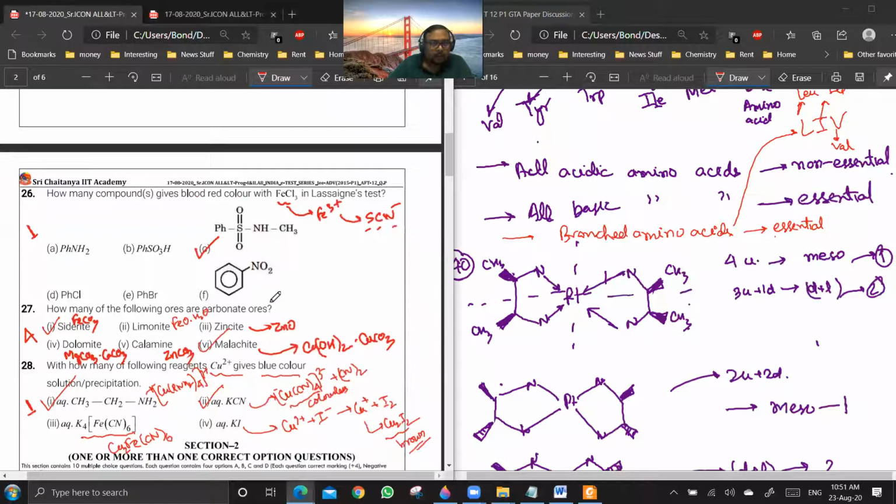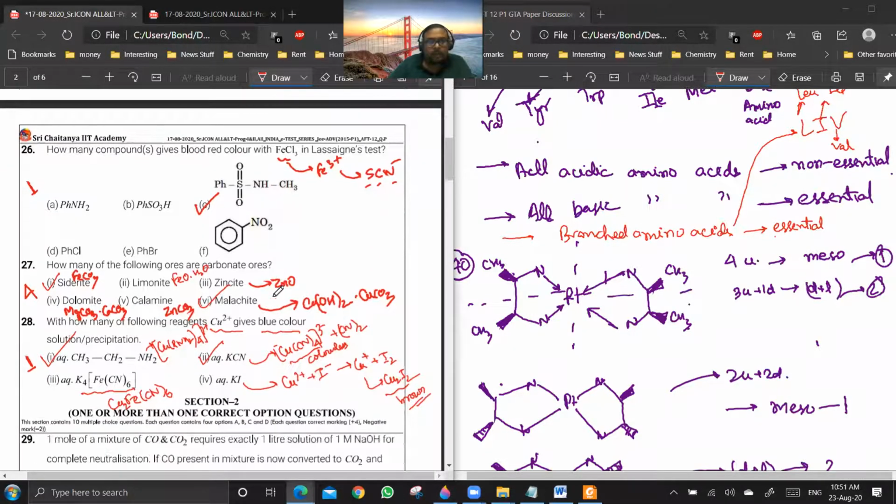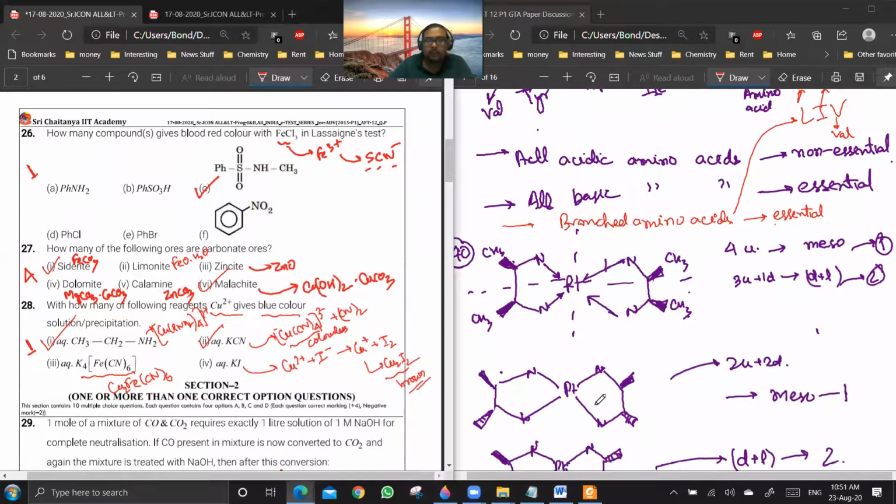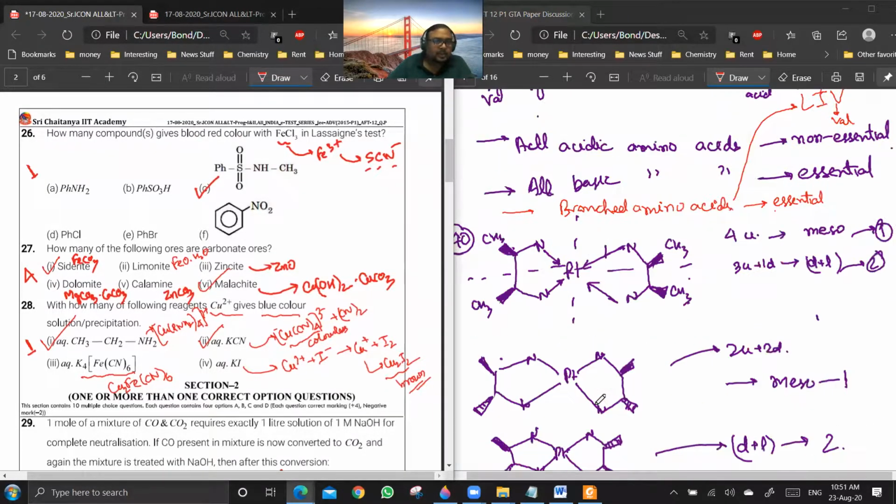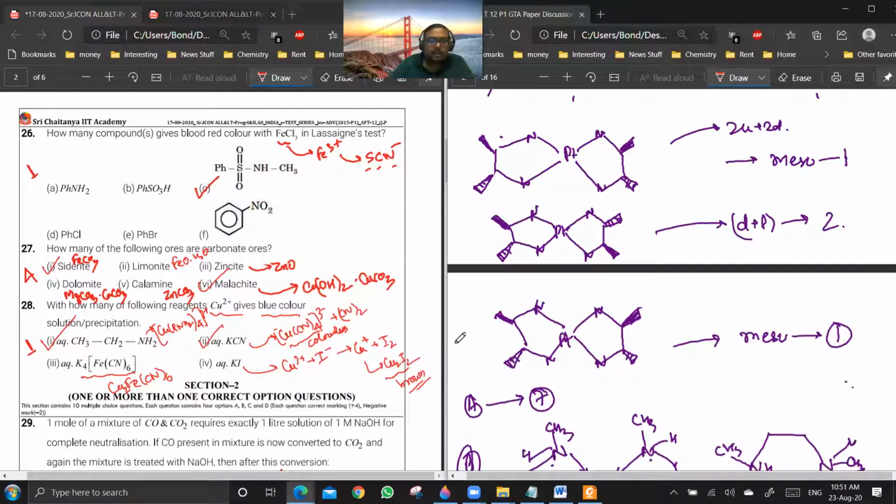Question number 26. How many compounds will give blood red coloration with FeCl3 in Lassaigne's test? Now, Lassaigne's test is basically the sodium fusion test, right? Yes, sir.